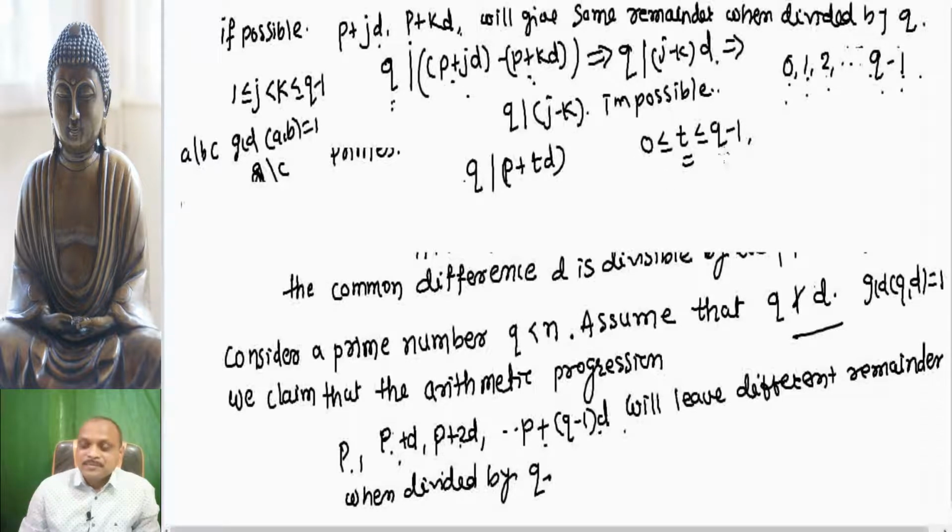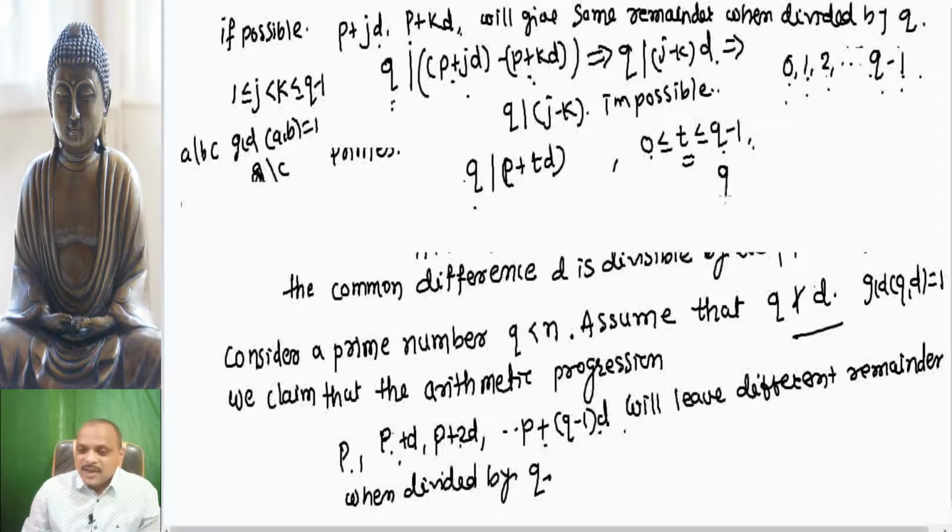But then q is a divisor of p plus t into d, where 0 is less than or equal to t less than or equal to q minus 1.